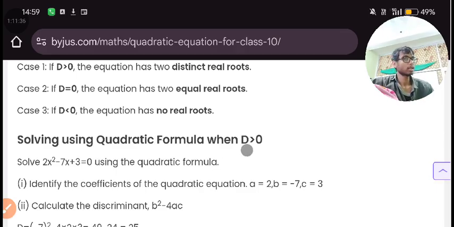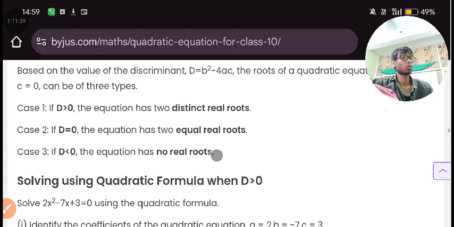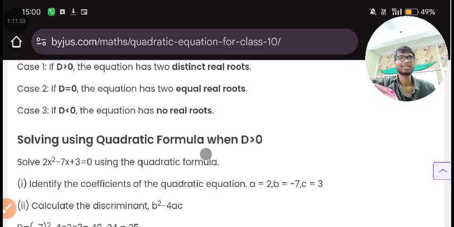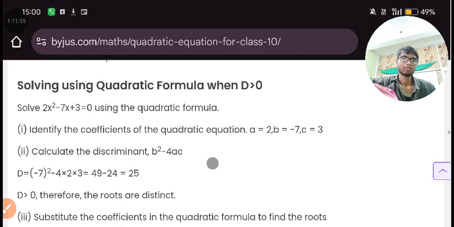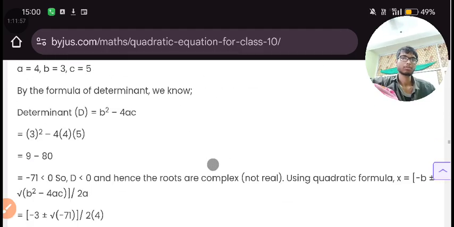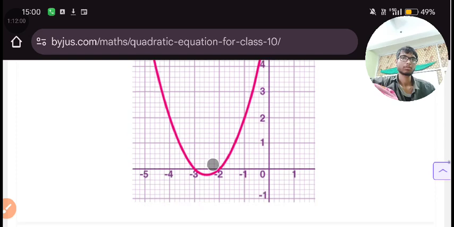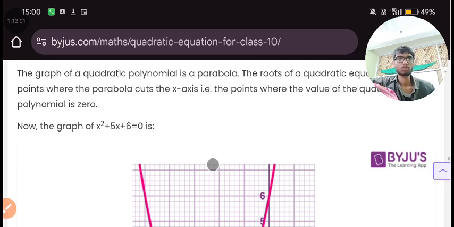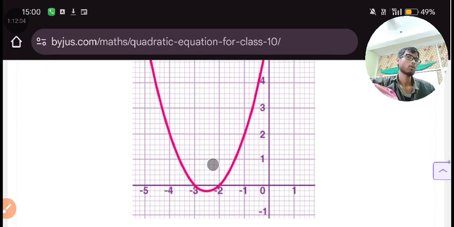If you find the discriminant, then you will be able to visualize the nature of our roots. This is the graph of a quadratic equation. What is happening over here?